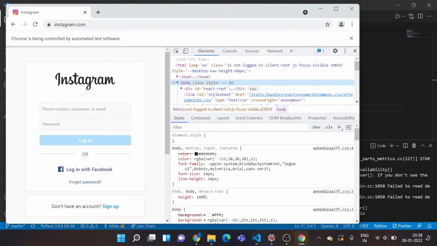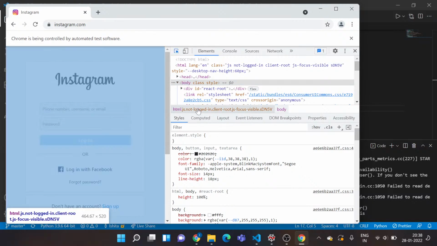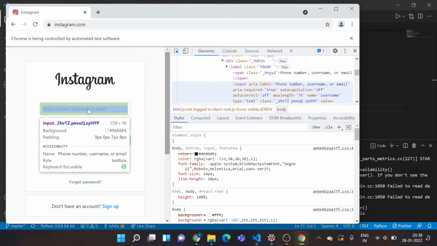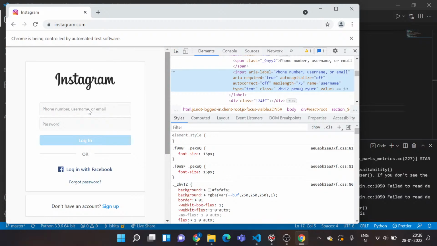So for now I need to locate these two input fields. For that I'll just click on this select an element tool. I'll select this one, and whatever element I want to select, I'll point it over here, so I just get the code for that element. You see it's an input tag, and it has a lot of attributes like autocorrect, type, class, name, value, all of this. So I need to actually locate this element.